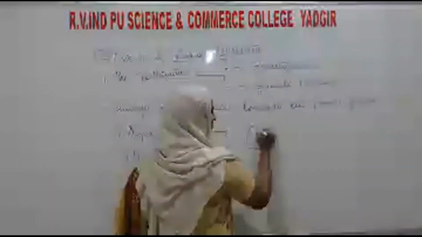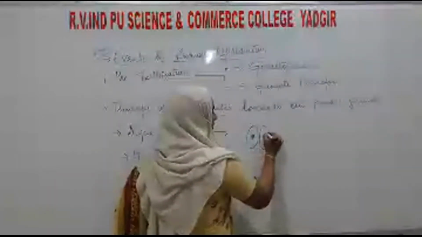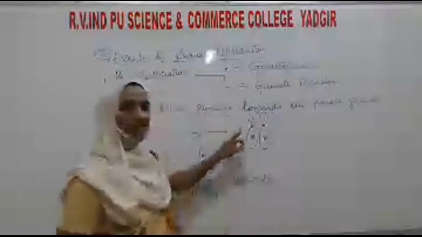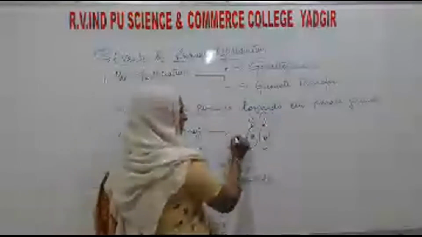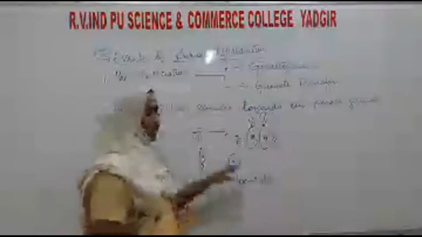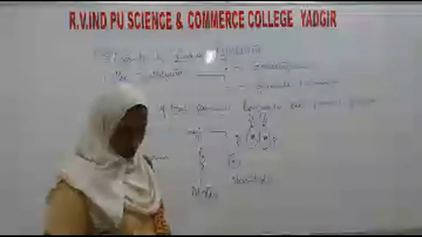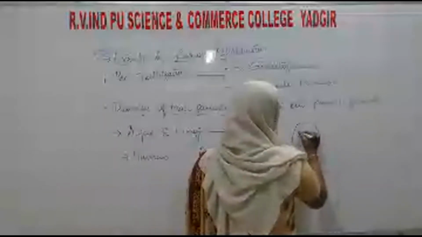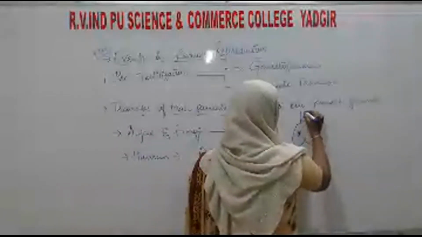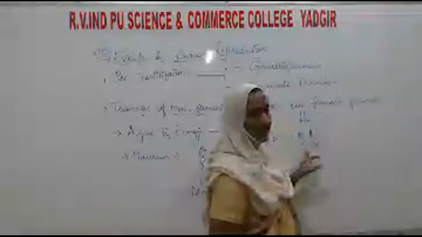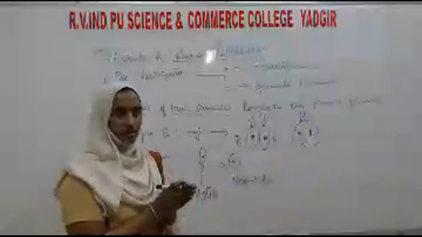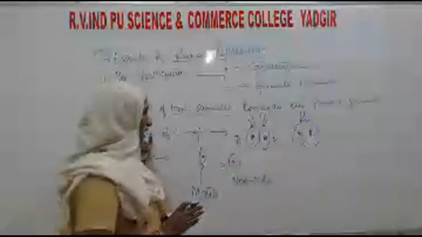See here, this is the male and this is the female. They both have the motility structure like this. If both are motile, what happens? They will get fused like this and form the zygote. Here, both are going to transfer, in algae and fungi.